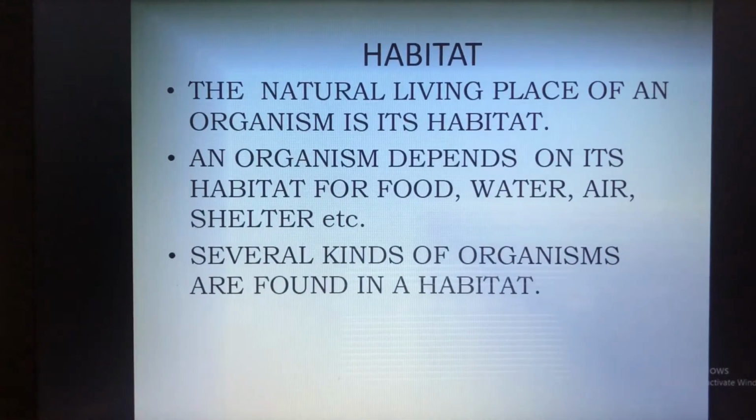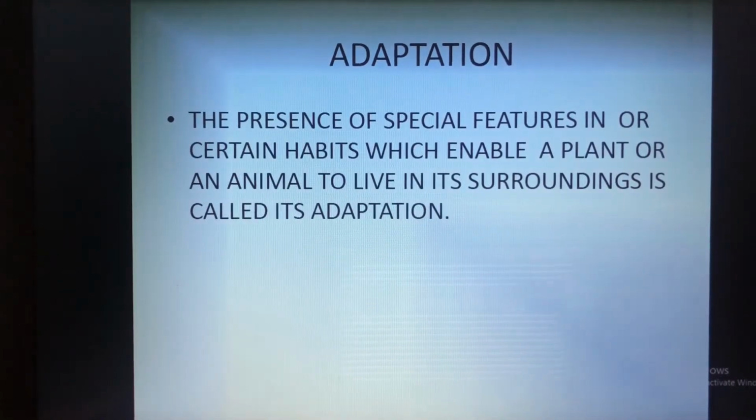Now we have said about habitat. So what is a habitat? The natural living place of an organism is its habitat. And an organism depends on its habitat for food, water, air and shelter. There are several kinds of organisms found in a habitat. So then we had said about adaptation. So I had given you the question, what is a habitat? So a habitat is a home or a living place for the organisms.